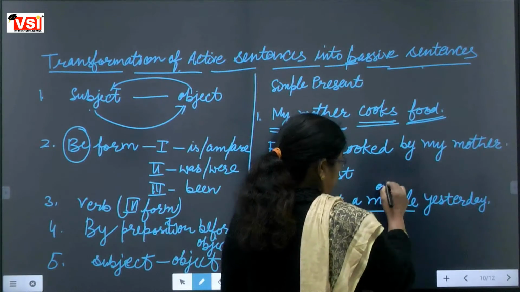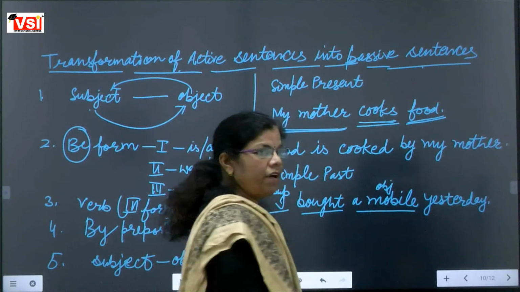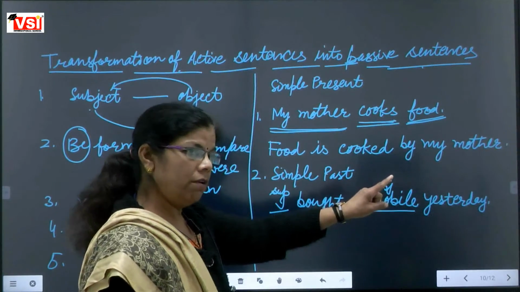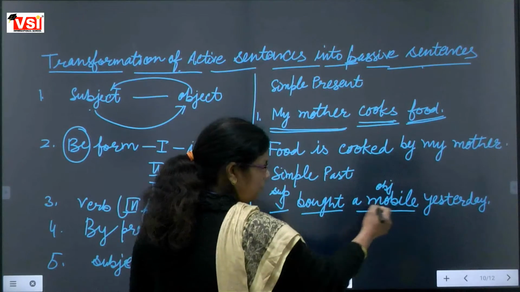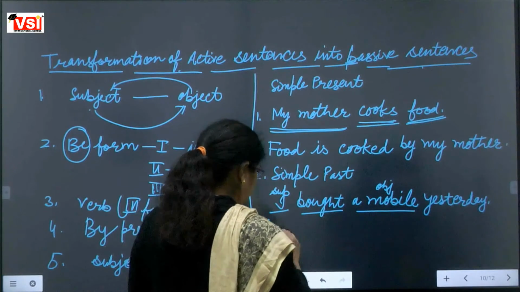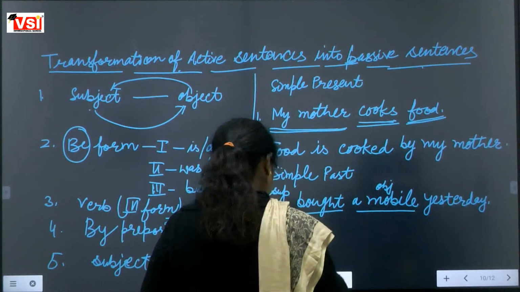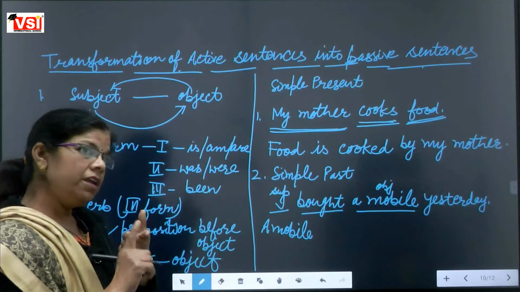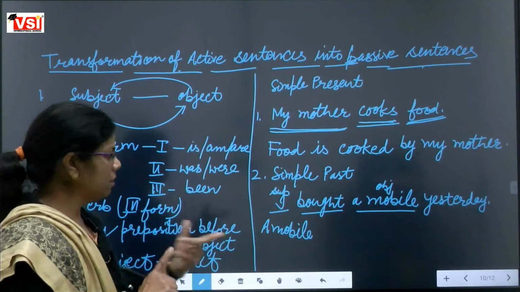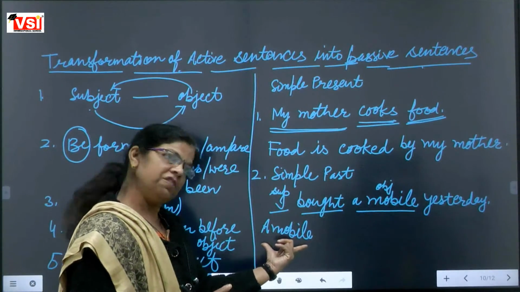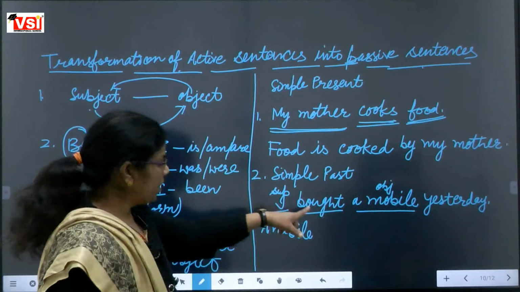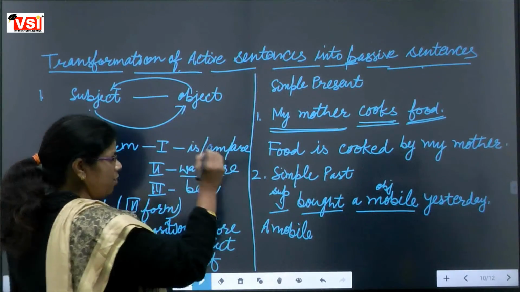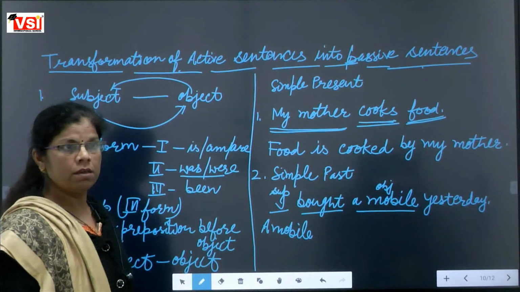A mobile. This is an object. So we are shifting that to the end and bringing this mobile to the starting. Now, is it a singular thing or a plural thing? Ma'am, singular. Singular thing. And because it is past tense, that's why we have to use the second form of be.